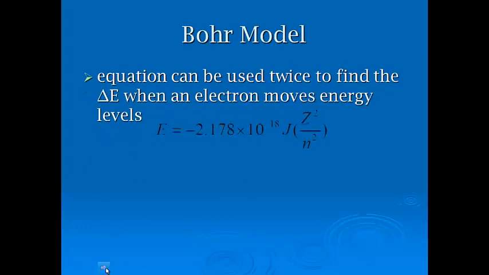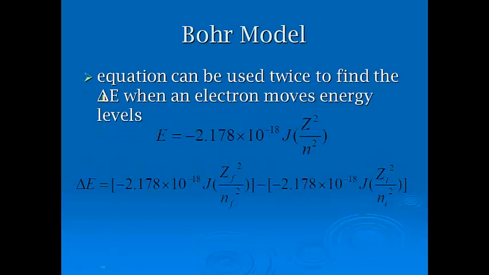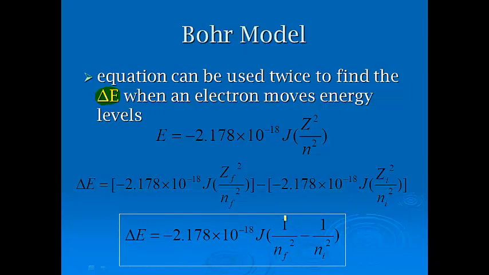Now, we also can use the equation to find the change in E when an electron actually moves energy levels. So we expand this a little bit where we've got the atomic number and the energy level, the atomic number, and the energy level. If we're dealing with a hydrogen atom, that's why this number is 1 up here. And then we've got the difference between energy levels. And we'll do some of those math problems to see what that looks like.